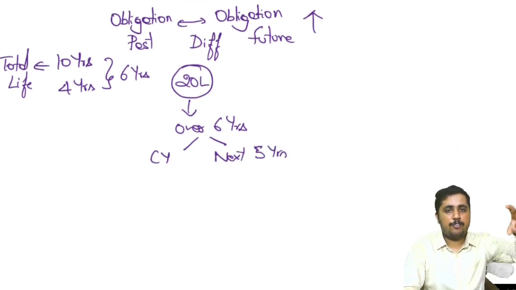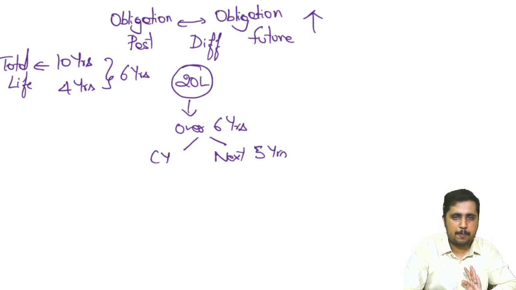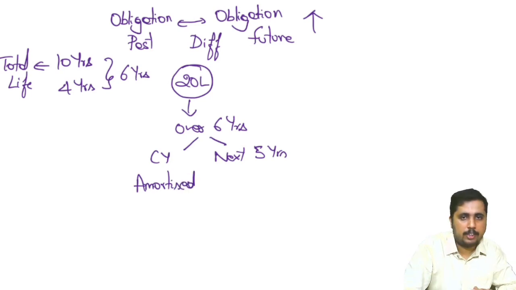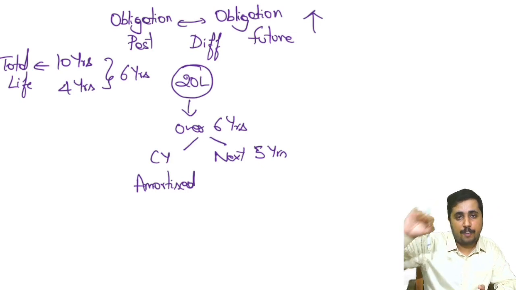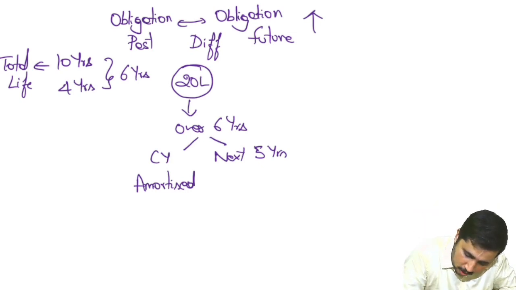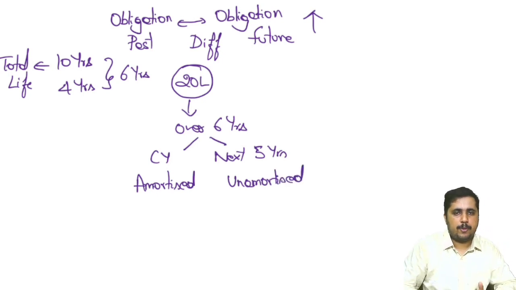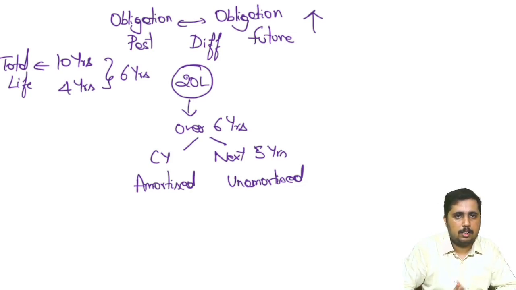Out of the 20 lakh, you take a part for the current year, and again discounting will be done. You take one part and consider it as current year expenditure. That will be called amortized past service cost. The future years through which you will be recognizing it will be called unamortized past service cost. Okay, amortized past service cost, unamortized past service cost. I hope we are clear.